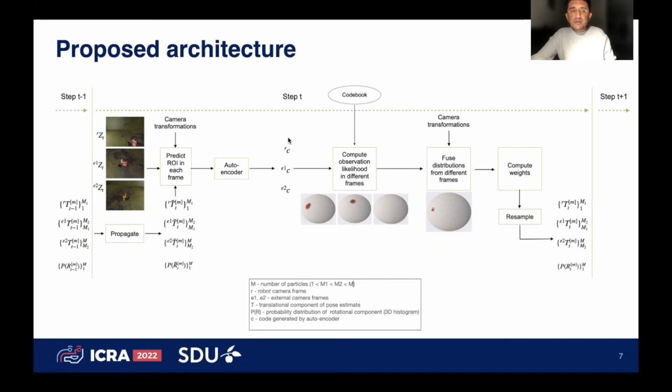And then these codes are compared with the codebook that is generated offline, wherein we have the codes for all possible orientations of the objects. So we compare these codes with the codes we have generated now, and with this we get an orientation likelihood for that particle in each camera frame, and then we fuse them to have a resultant orientation distribution. Then we weigh these particles, and then we do the resampling and promote the particles that have the higher weights.